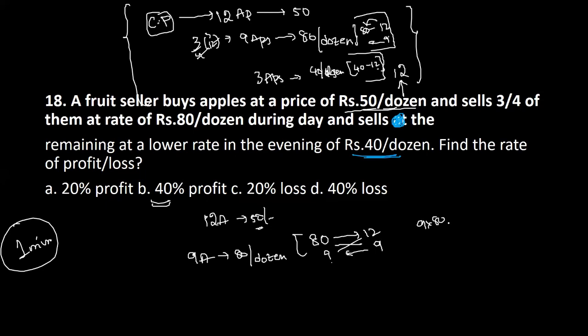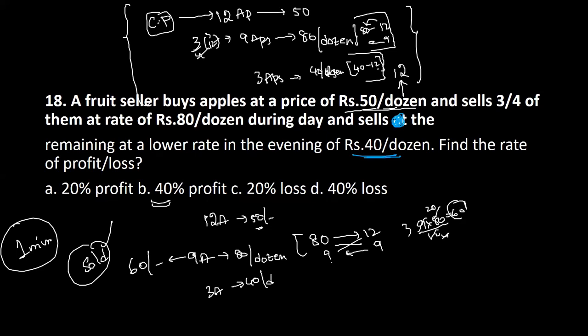You can just say 9 into 80 by 12, that is the amount. So 3 by 4, 4 into 20, 60. So he'll sell 9 apples for rupees 60. Sold, done. Now, how many apples are remaining? 3 apples are remaining. How much is he going to sell for at 40 per dozen? He has to sell 12 apples for 40 rupees, but he's only selling 3 apples. So how much should the price be? Again, you can say 3 by 12 into 40. So 10 rupees. So he's selling this for 10 rupees.